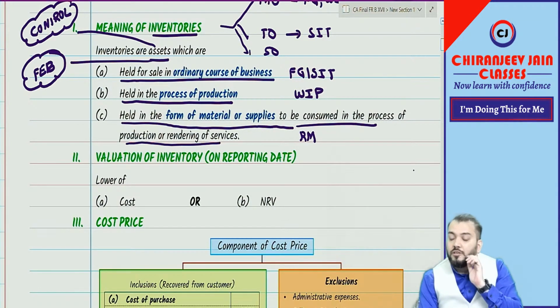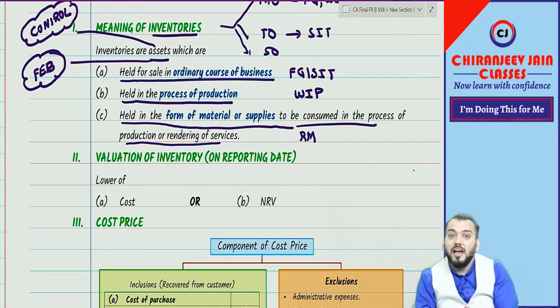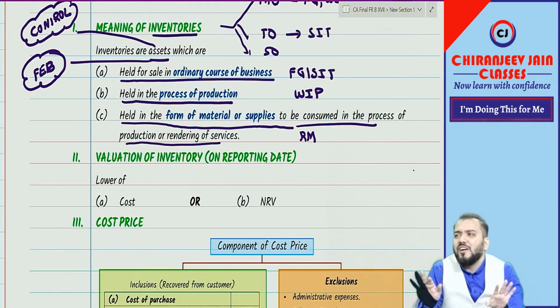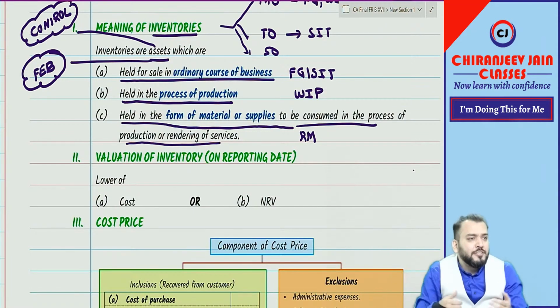Got it? So held for sale in ordinary course of business. Correct now? So now one doubt will come. What is ordinary course of business? Ordinary course is not defined anywhere. It is a very subjective term, and every business, every entity knows what their ordinary course of business is. If you ask me, sir, what is your ordinary course of business? I will not say giving premises on rent.